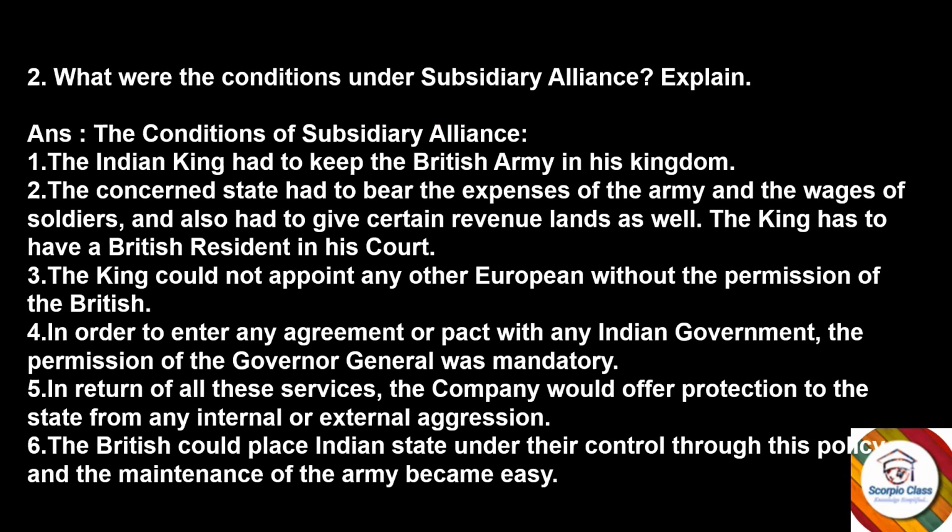In return for all these services, the company would offer protection to the state from any internal or external aggression. The British could place Indian states under their control through this policy, and the maintenance of the army became easy. Okay, so these were the conditions under the subsidiary alliance.